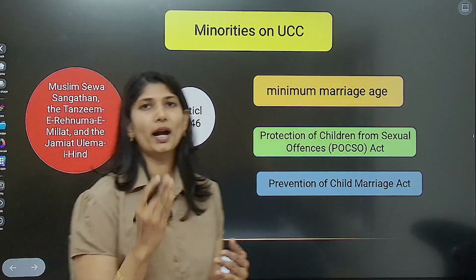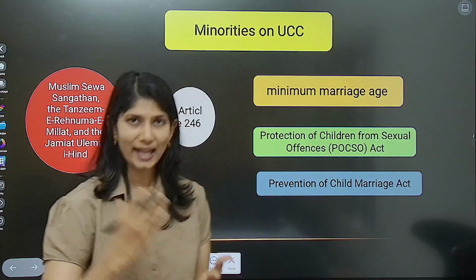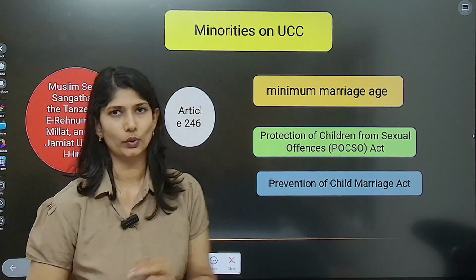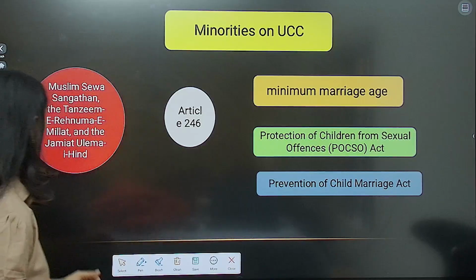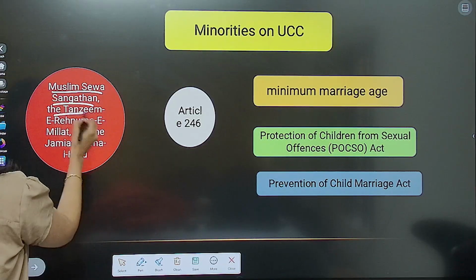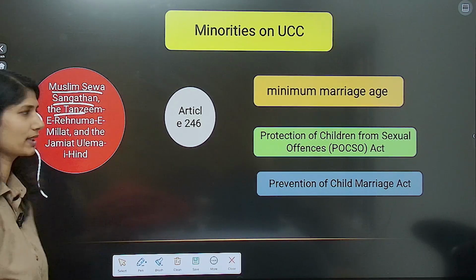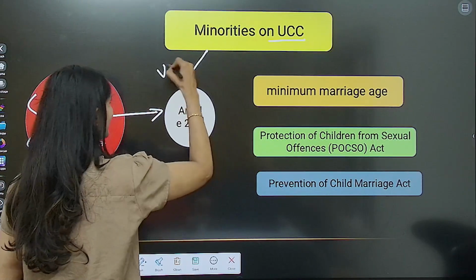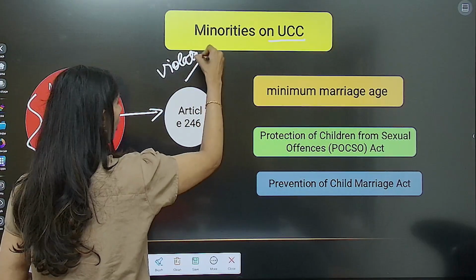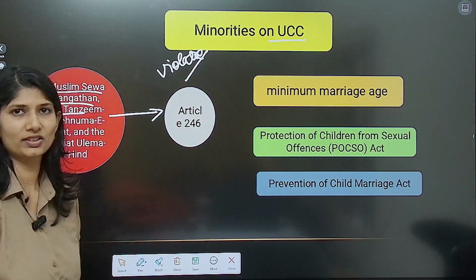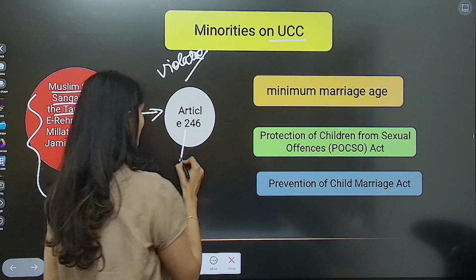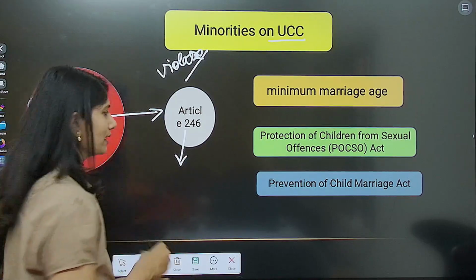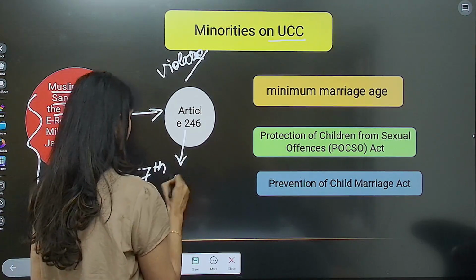What is the minorities' take on the Uniform Civil Code? First and foremost, their organizations are holding that this Uniform Civil Code is violative of Article 246. Article 246 deals with the 7th Schedule.